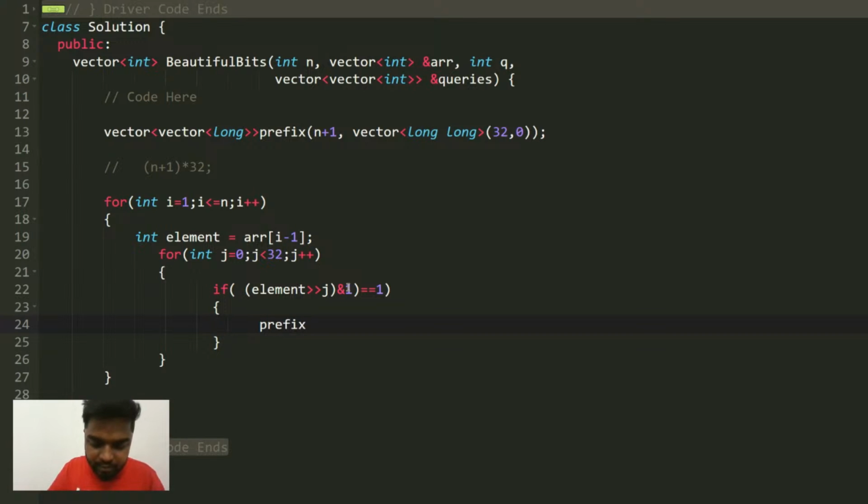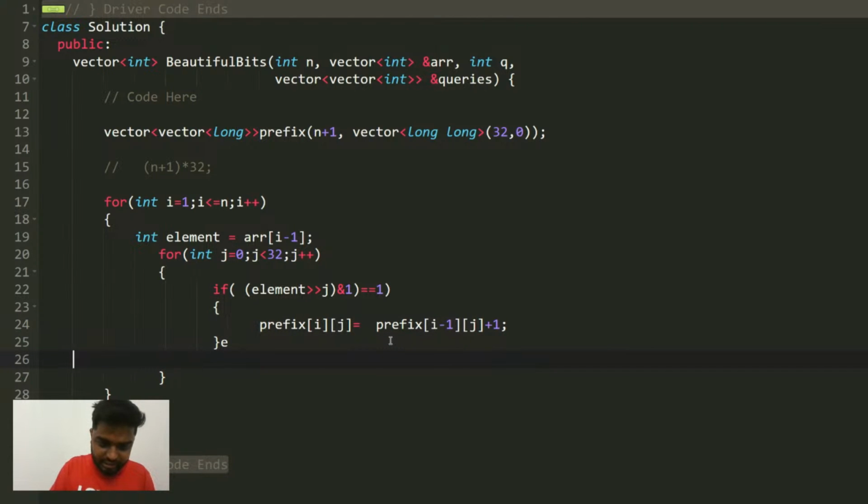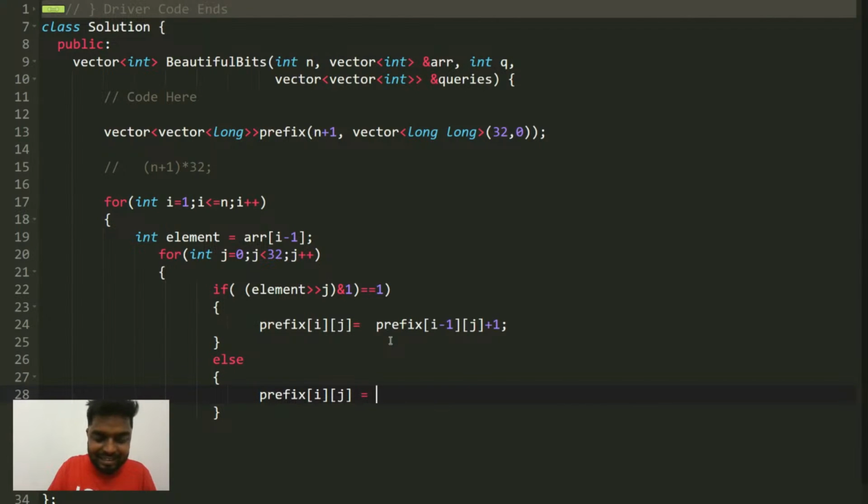Then you're going to say that prefix of i j would be equal to prefix of i minus 1, j, because you are going to cumulatively take the sum. I told you the prefix of i minus 1 concept already, plus 1, you're going to add 1. Otherwise, if it is not set, if this element value is 0, then in that case you will just directly carry forward whatever is the previous prefix sum. Are you getting my point, guys?